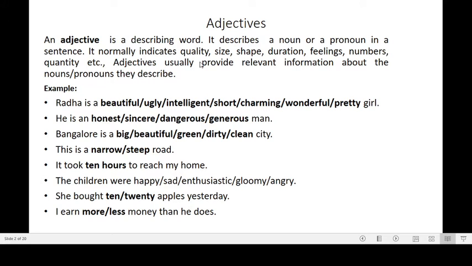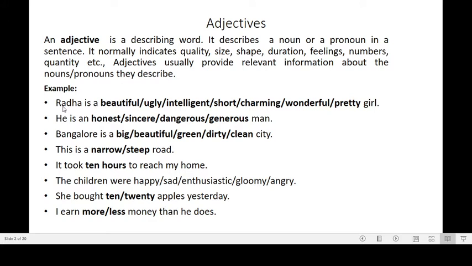And adjectives usually provide relevant information about the nouns or pronouns they describe. Here you see these adjectives are giving some information about the noun here, Radha. They are telling us whether she is beautiful, whether she is intelligent, like that. And in the second sentence, he is an honest, sincere, dangerous or generous man. Here, any of these adjectives can be used with this sentence. And these adjectives or these describing words are describing the pronoun here.